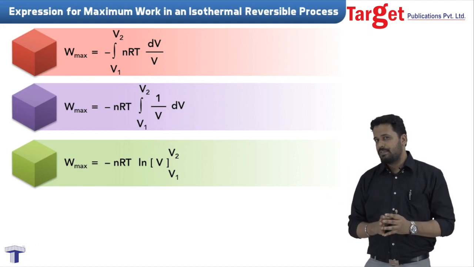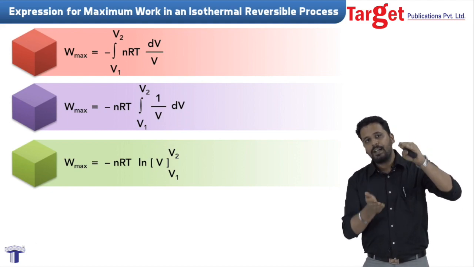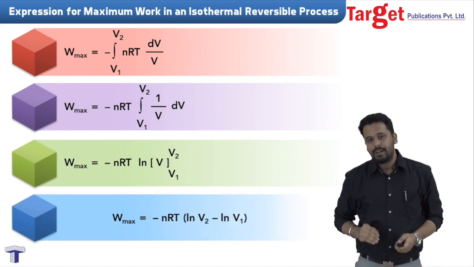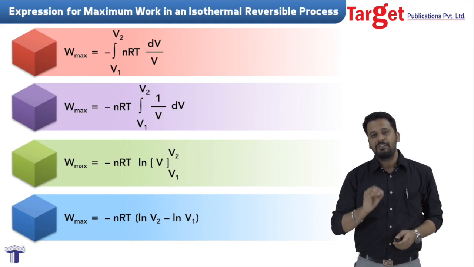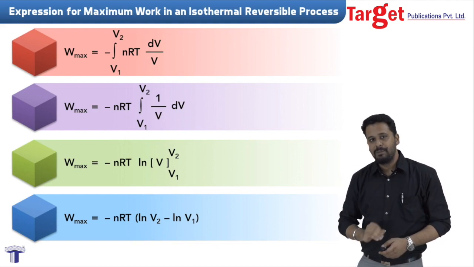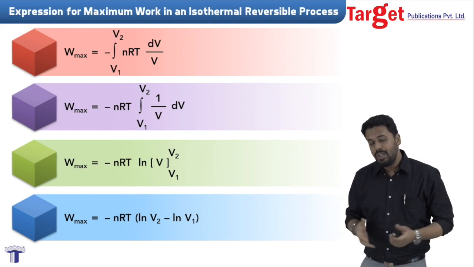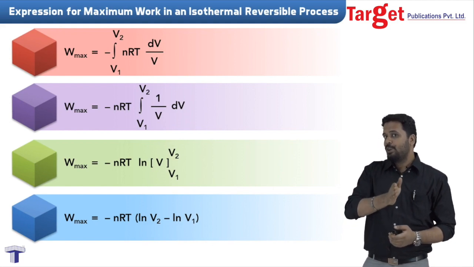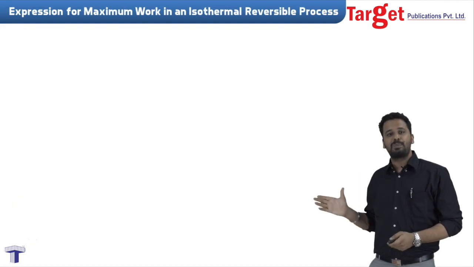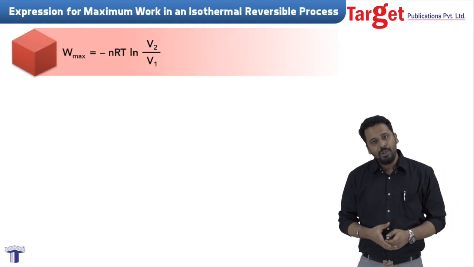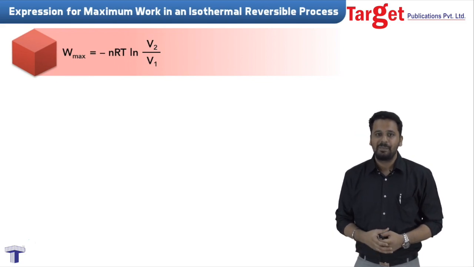Let's now apply the limits. When we do that, we will get the upper limit minus the lower limit. That will give us the integration. So we have W max is equal to minus nRT into natural log of V2 minus natural log of V1 by application of upper limit minus lower limit. But we know that log a minus log b is log a by b. So again, we can write this expression like this. We can write it as W max is equal to minus nRT into natural log of V2 by V1.